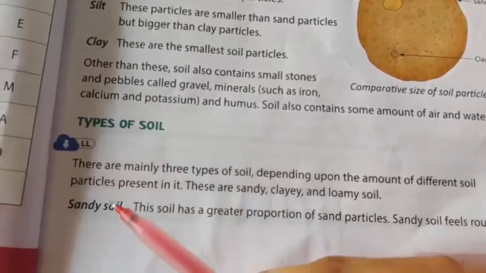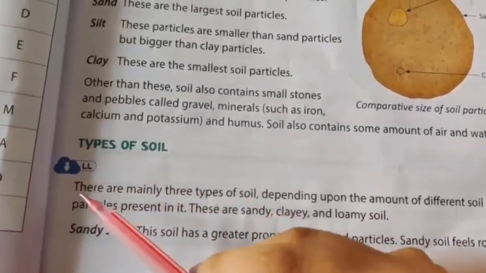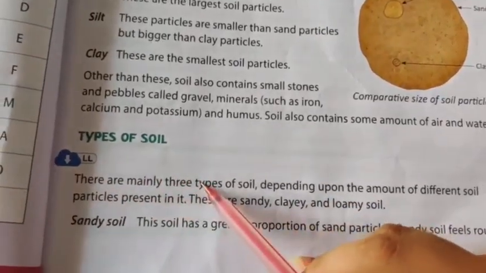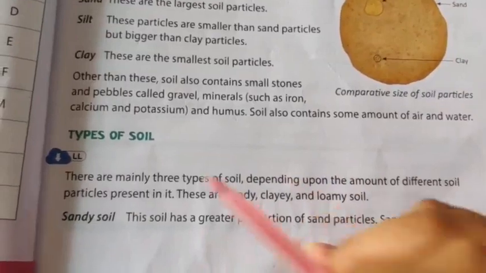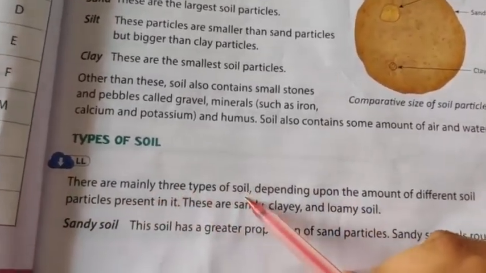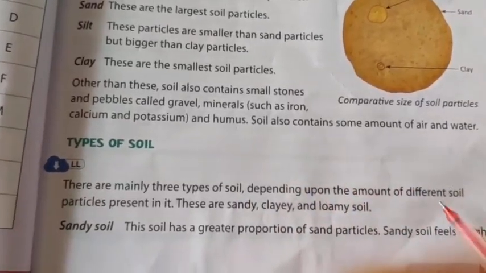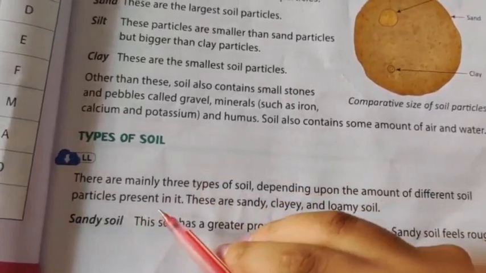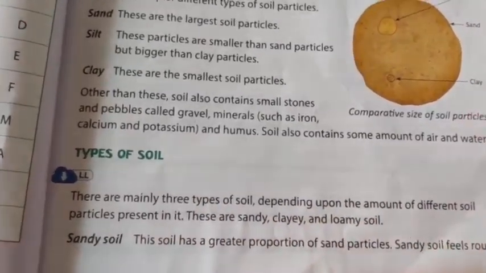There are mainly three types of soil depending upon the amount of different soil particles present in it. They are sandy, clay and loamy soil.